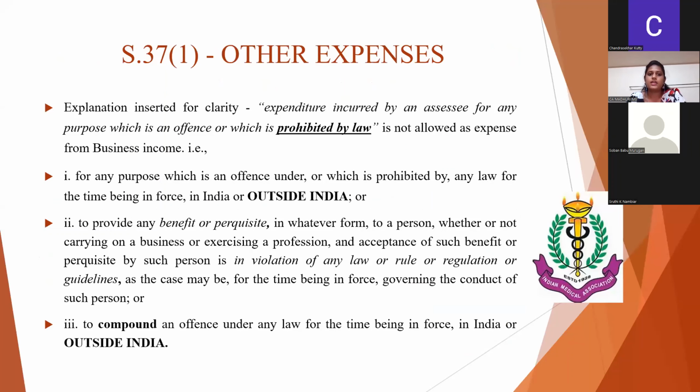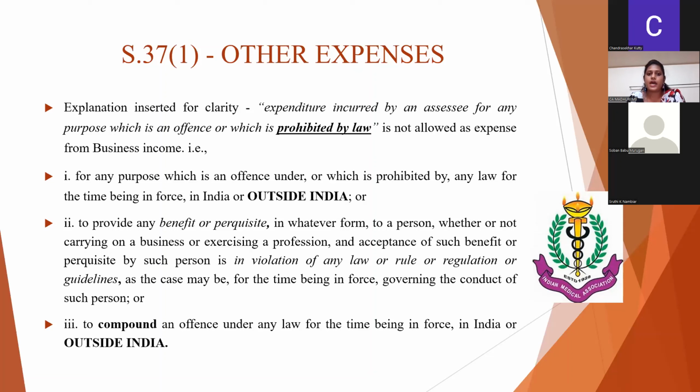37(1), other expenses. This section is given in this bill to make a small clarification regarding the prohibition of law. Here, there is a clause saying expenditure incurred for the purpose of earning any income, or any expense which is prohibited by any law, is not allowed as an expense for the business of the assessee.